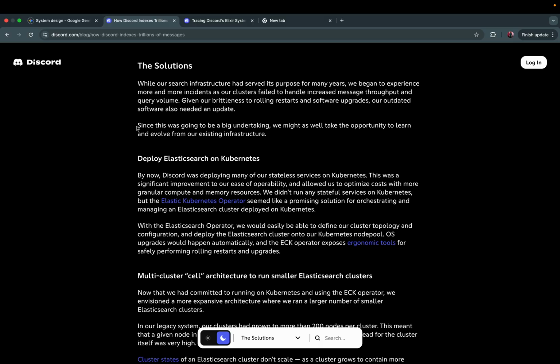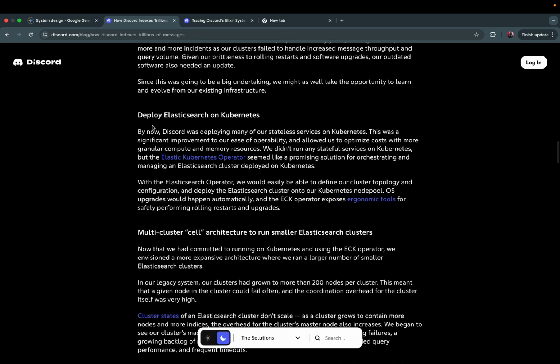Since this was going to be a big undertaking, we might as well take the opportunity to learn and evolve from our existing infrastructure. Deploy Elasticsearch on Kubernetes. By now, Discord was deploying many of our stateless services on Kubernetes. This was a significant improvement to our ease of operability and allowed us to optimize costs with more granular compute and memory resources. We didn't run any stateful services on Kubernetes, but the Elastic Kubernetes operator seemed like a promising solution for orchestrating and managing an Elasticsearch cluster deployed on Kubernetes.